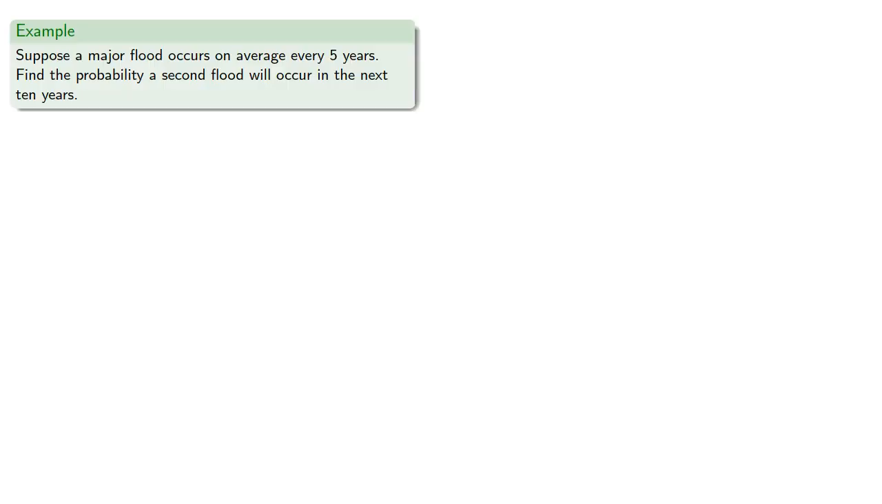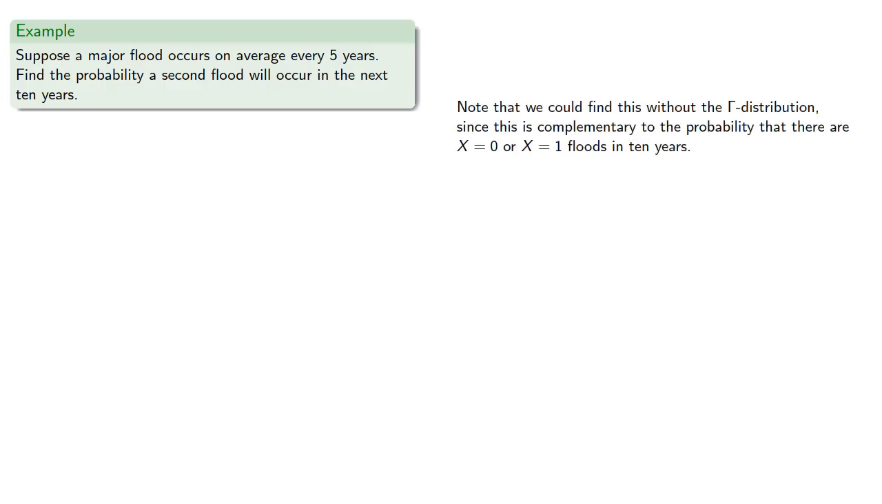For example, suppose a major flood occurs on average every 5 years. Find the probability a second flood will occur within the next 10 years. Note that we could find this without the gamma distribution, since this is complementary to the probability there are 0 or 1 floods in 10 years. We'll use the gamma distribution, but verify our solution using the Poisson distribution.